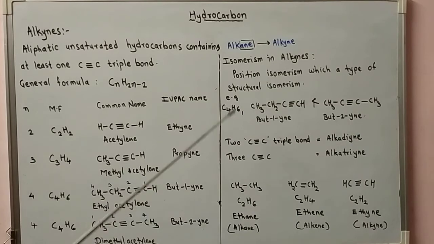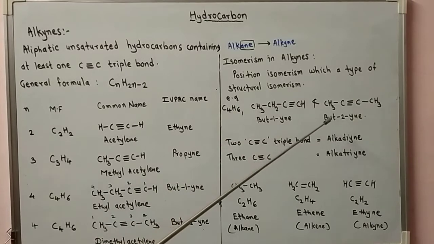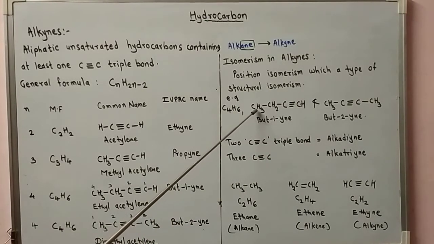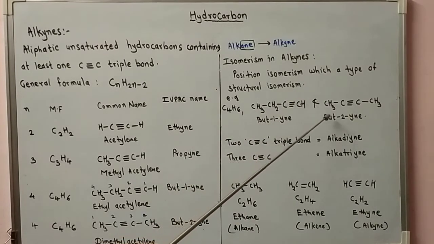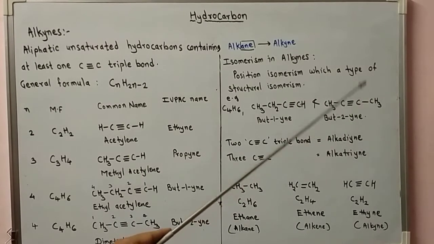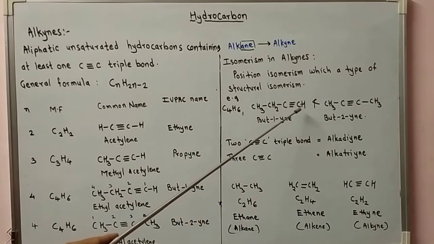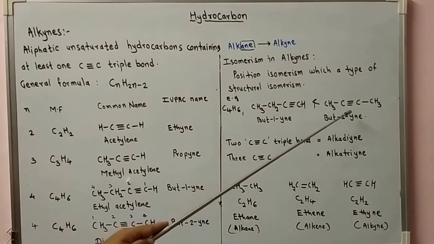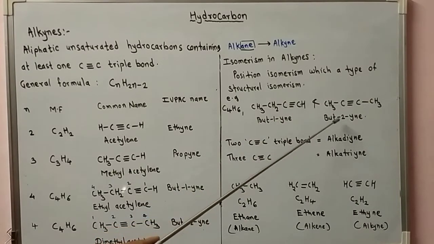See this example: here we have the molecular formula C4H6, 4 carbon atoms, 6 hydrogen atoms. We can draw two structures for this. The first is but-1-yne, CH3-CH2-C≡CH, and the second is but-2-yne, CH3-C≡C-CH3. In the first structure the position of the triple bond is between carbon 1 and 2, and in the second it is between 2 and 3.